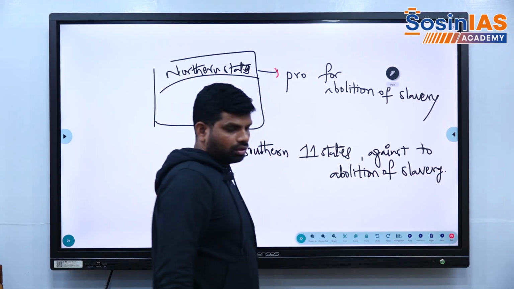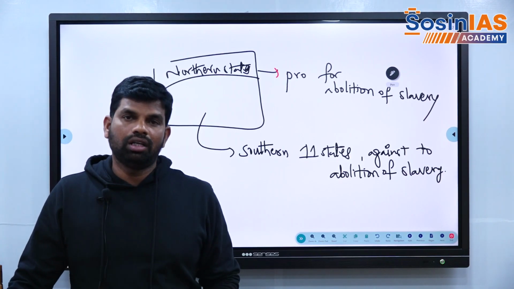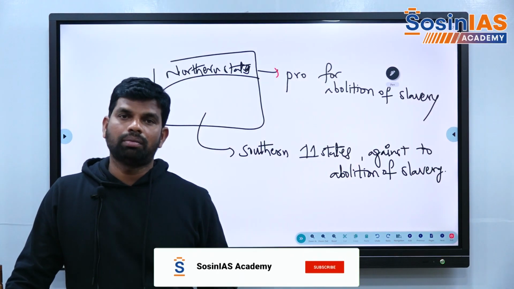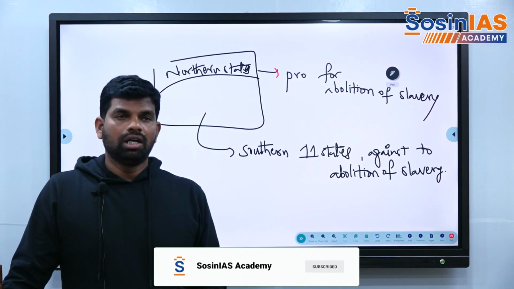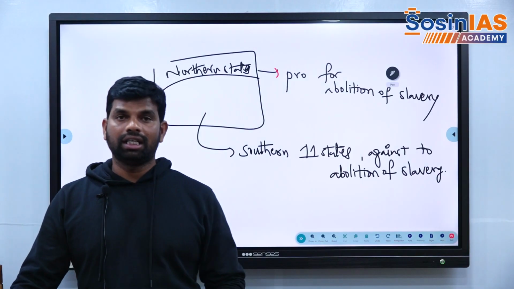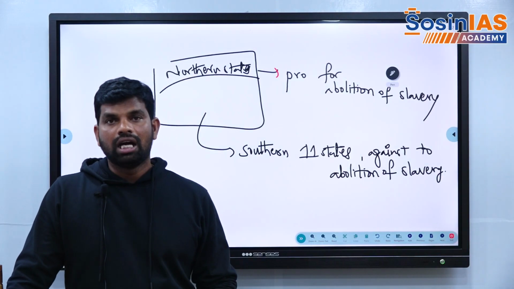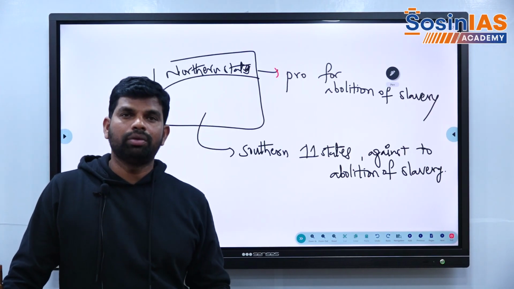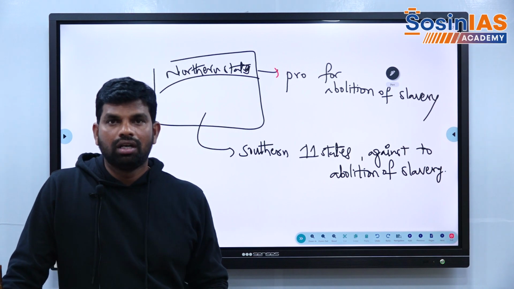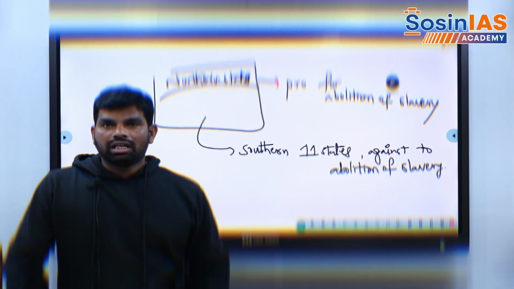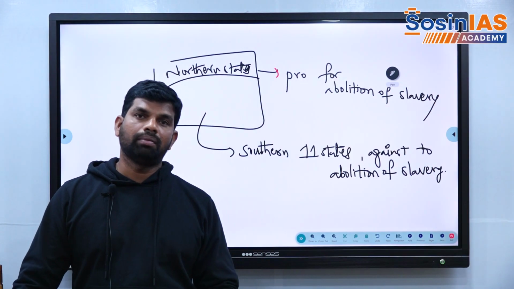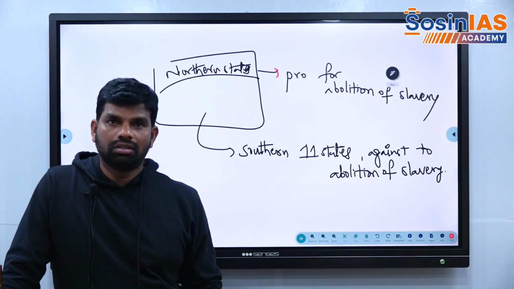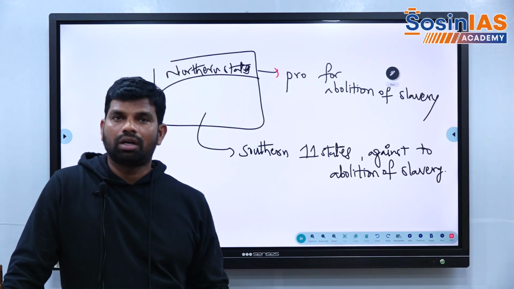So the northern states of America were pro abolition of slavery, whereas the southern, exactly the 11 states, were against the abolition of slavery, because these 11 states were getting benefited by the slavery trade. The southern part of America has a humid, tropical type of climate, and only crops suited for the tropical climate were grown there, like cotton, maize, and sugarcane, which are tropical crops.